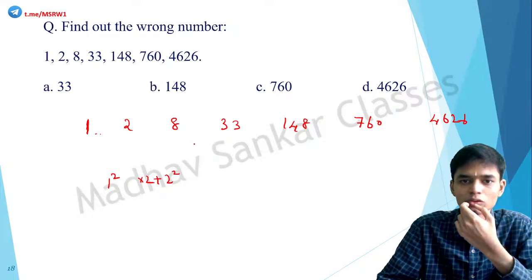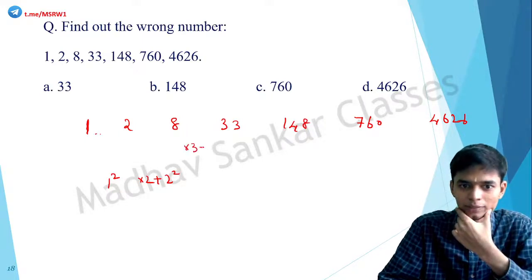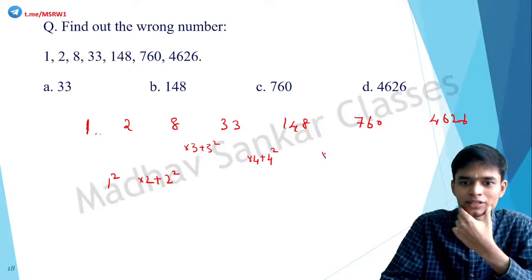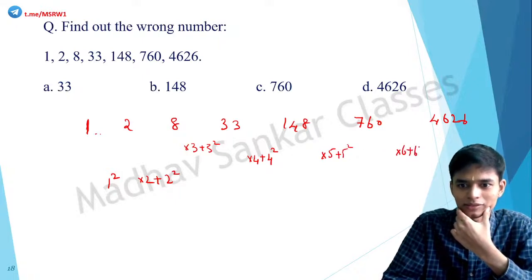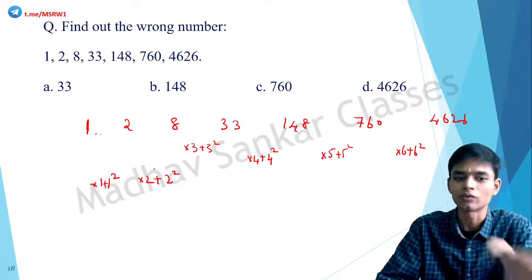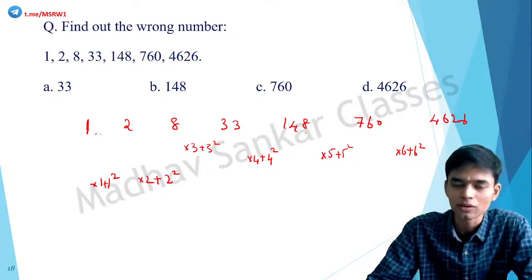Correct. 8 into 3 is 24 and plus 3 square, that is plus 9, is 33. That works. Into 3 plus 3 square. So similarly, into 4 plus 4 square, into 5 plus 5 square, into 6 plus 6 square. This is the series. Here, into 1 plus 1 square. That works. Okay, but let's check this out.